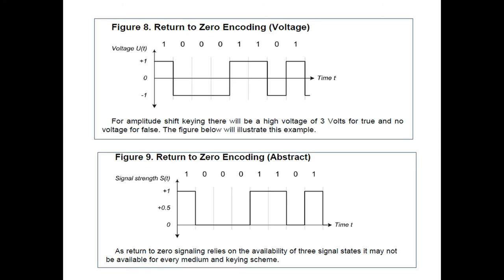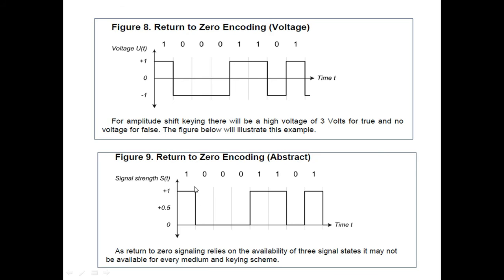Then return to zero encoding in the unipolar mode. Basically this is the unipolar mode. There is only one voltage level, and in that one voltage level the same data format is taken here: 1 0 0 0 1 1 0 1.